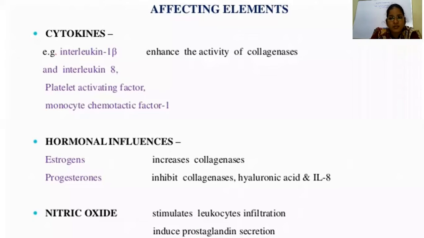And the hormones, estrogen and progesterone. Estrogen causes myometrial contraction. What is the action of progesterone? Progesterone maintains the pregnancy. It keeps the pregnancy calm. So it inhibits the collagenases, hyaluronic acid and interleukins. So it is the change in the ratio of estrogen to progesterone which progresses to labor. During labor, the estrogen quantity increases and the progesterone quantity decreases. And the other factor is nitric oxide. Nitric oxide stimulates leukocyte infiltration and induces prostaglandin secretion. So the key factor for induction of labor is release of prostaglandins.